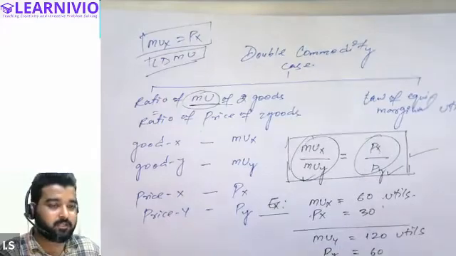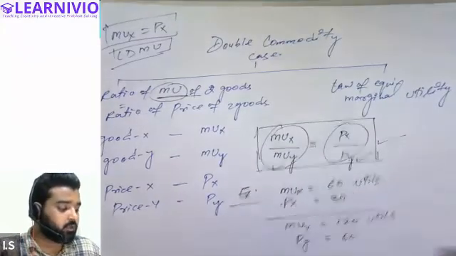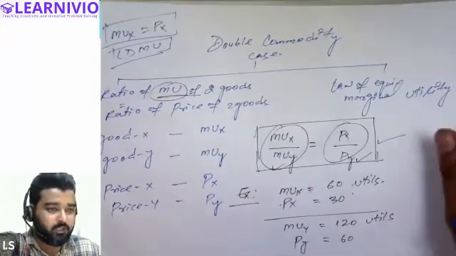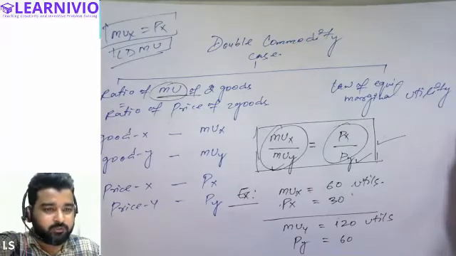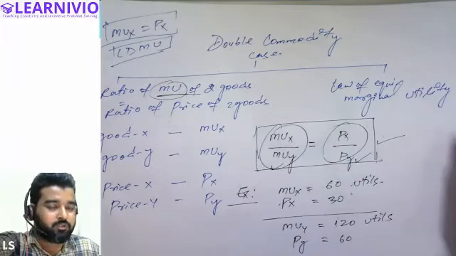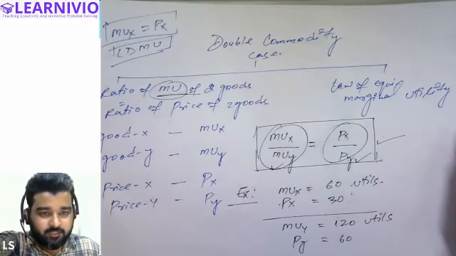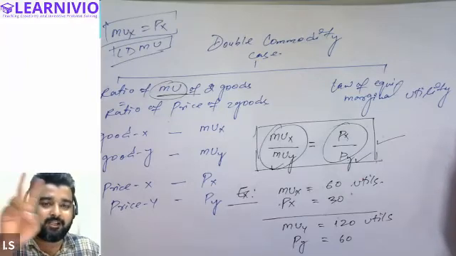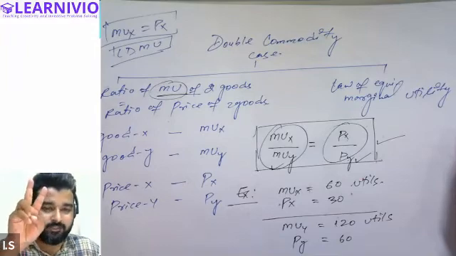So in this case, there is a different law. This is called law of equimarginal utility, and we will learn about this law in the upcoming classes. For now, you just have to remember the name, that in case of double commodity there are two conditions as well.